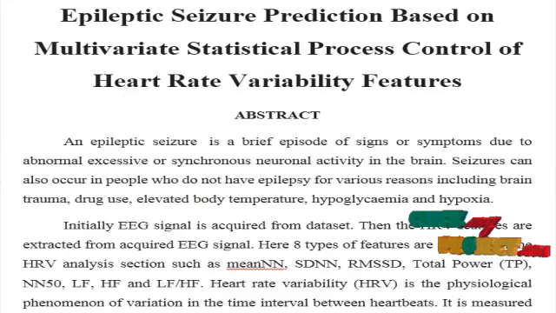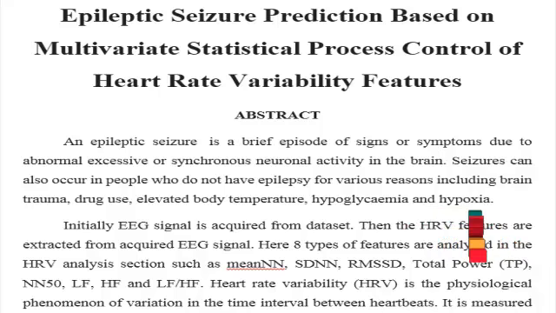An epileptic seizure is a brief episode of signs or symptoms due to abnormal, excessive or synchronous neuronal activity in the brain. Seizures can also occur in people who do not have epilepsy for various reasons, including brain trauma, drug use, elevated body temperature, hypoglycemia, and hypoxia.